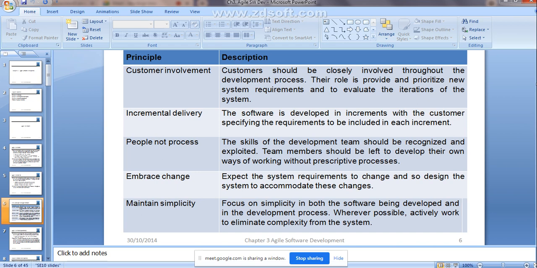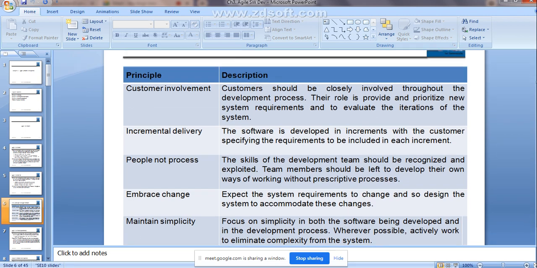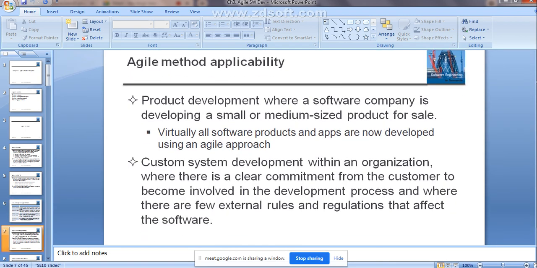Clear, guys? Is that clear? Yes, ma'am. Yes, getting the thing? Yes, ma'am. Yes, then next we will see